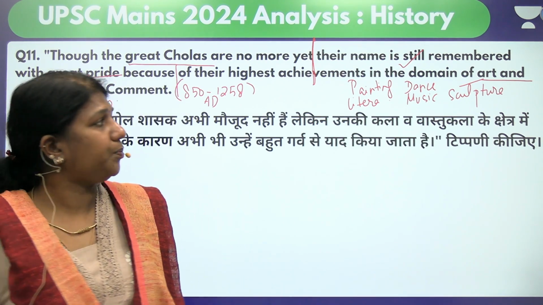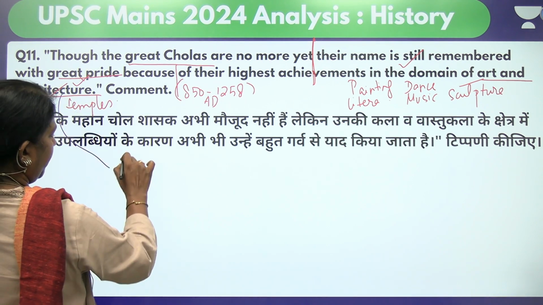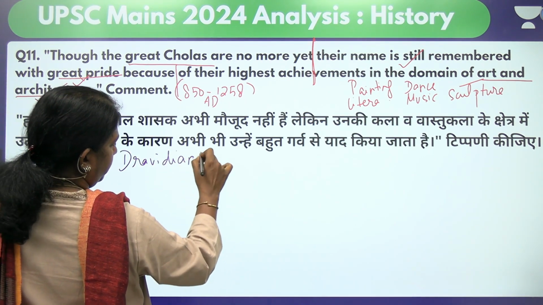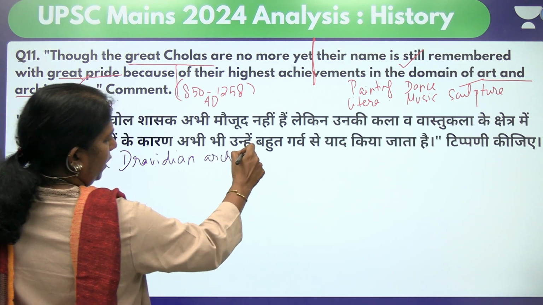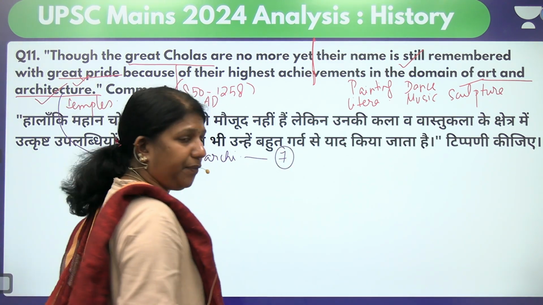Coming on here. Yeah. So first thing, you can start with how the Cholas were. Of course, the Cholas played a very important role in the concept of architecture. So the first thing you have to quote is the Dravidian type of architecture. You have to write about the Dravidian architecture, which includes 7 features.